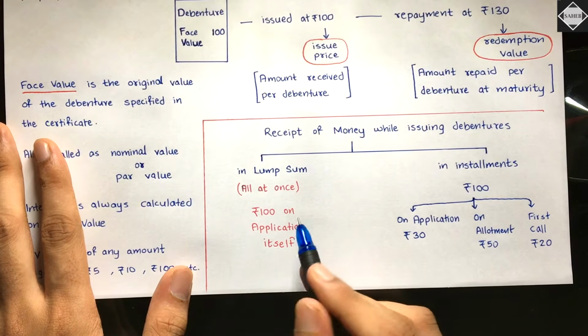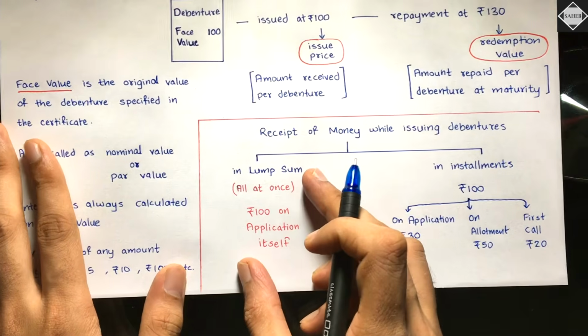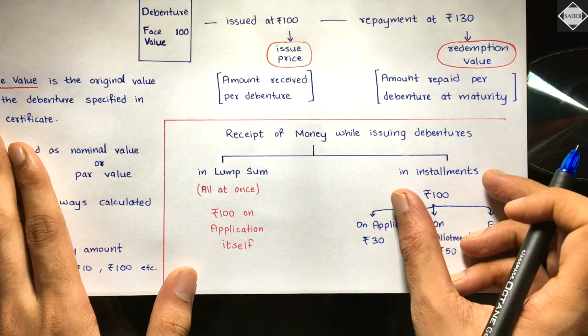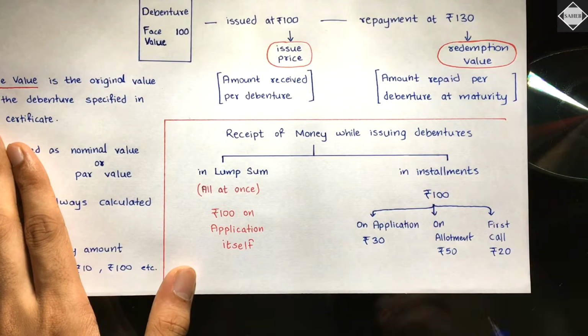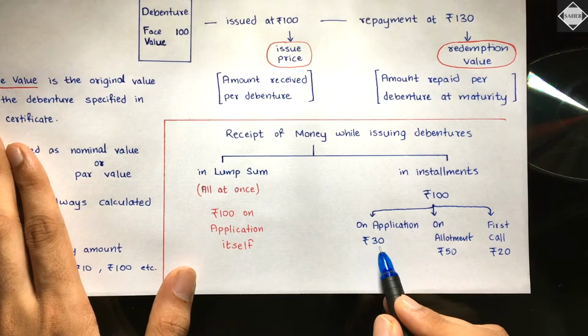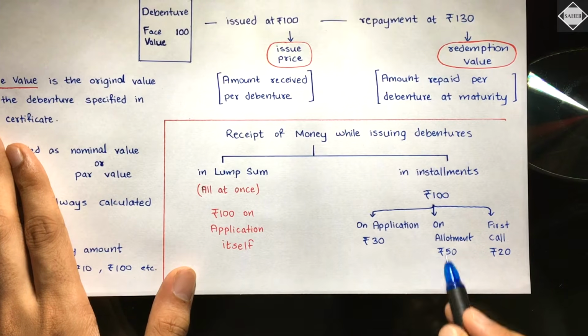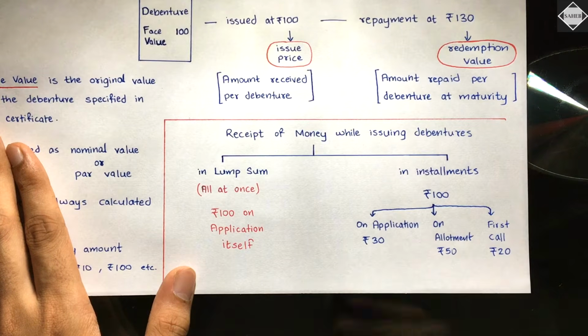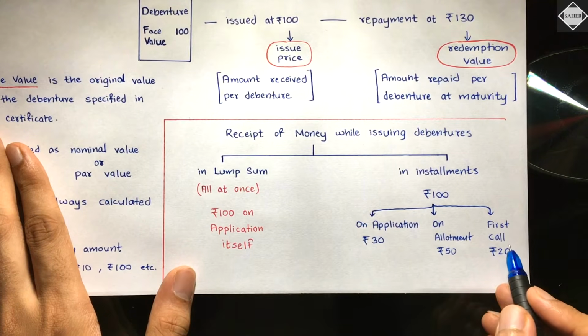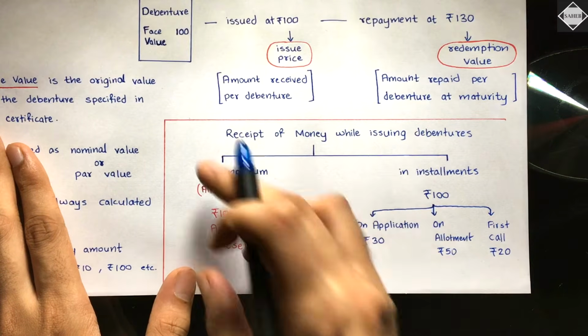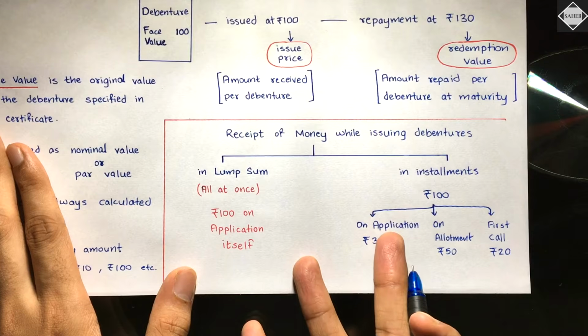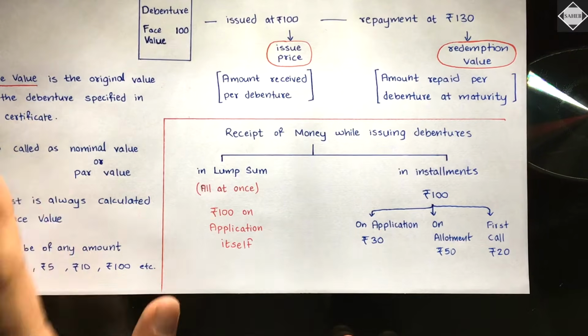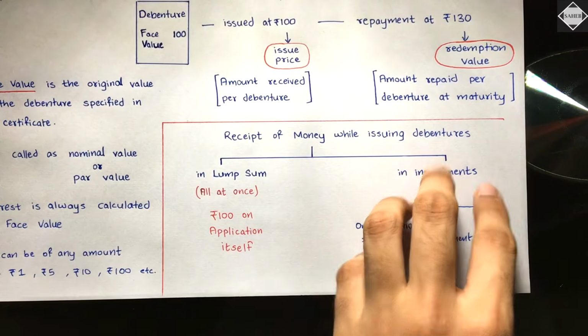Okay, this can happen if the company is going for installments, which means the money will be received in installments by the company. On application 30 rupees, on allotment rupees 50, on first call rupees 20, or maybe there will be two calls, 10 rupees on first call, 10 rupees on the second call. It can also happen like that. You have seen this in the issue of shares chapter, isn't it? The same thing, either all at once or in installments.